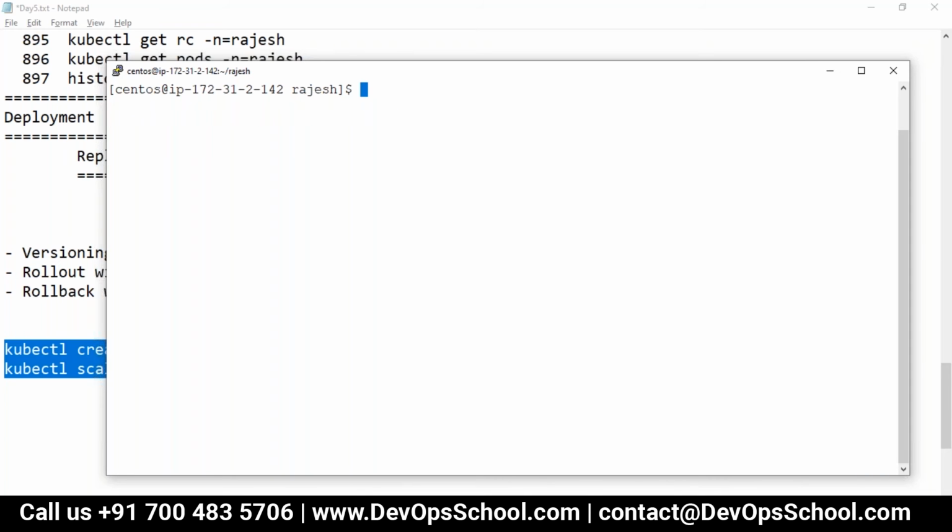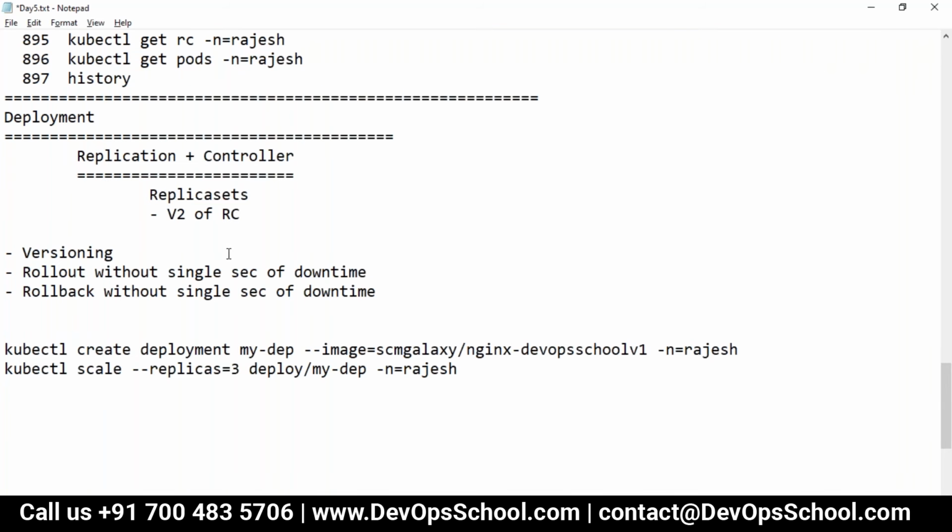One more question, Rajesh. A basic question between replica controller and replica set. Replica controller is version 1, replica set is nothing but version 2. So is it mandated that replica controller has to be created first, then you can move to replica set because of the version 1 to version 2 concept? No, you misunderstood. The replication controller got deprecated. Oh, okay. Yeah, you mentioned that. So replica set is version 2 of RC only.